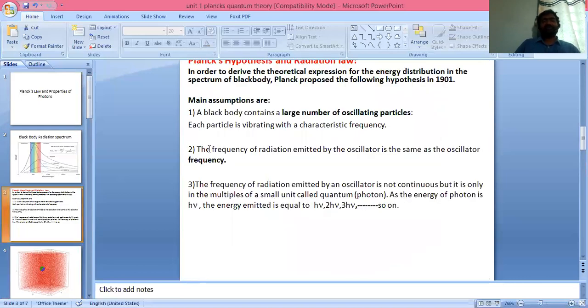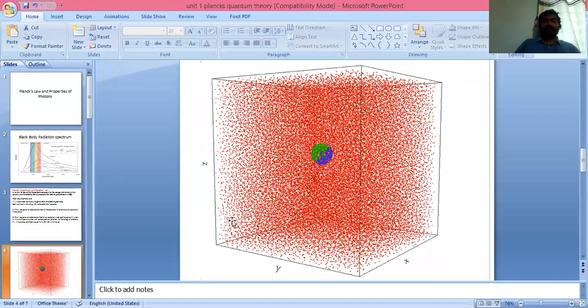The second assumption is that the frequency of radiation emitted by the oscillator is the same as the oscillator frequency. To understand this, go back to the example. Here, from the first assumption, we concluded that each atom undergoes vibration with a peculiar frequency. In this process, it emits radiation with a specific frequency. The frequency of the emitted radiation is equal to the frequency of vibration of the atomic oscillator. This is the second assumption.